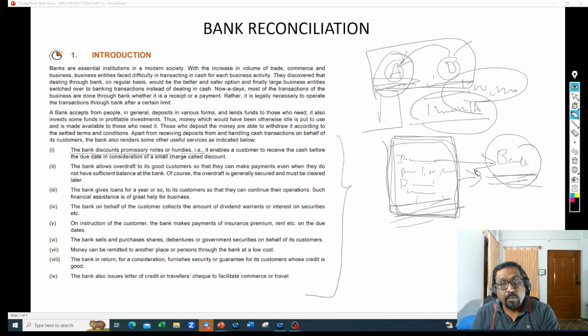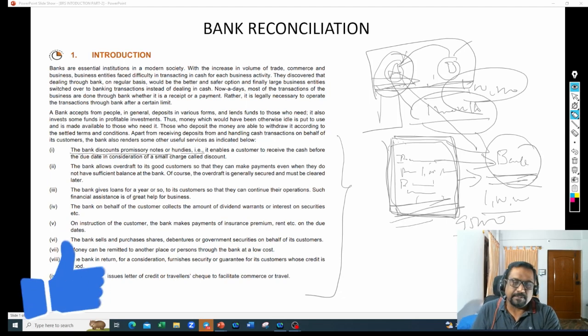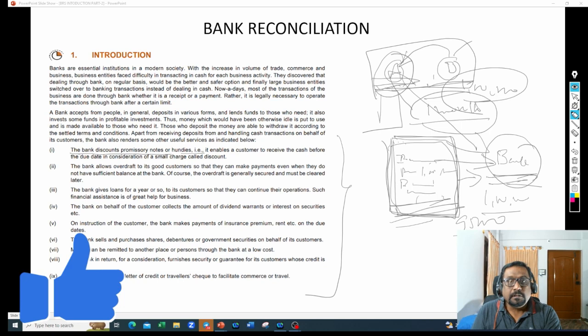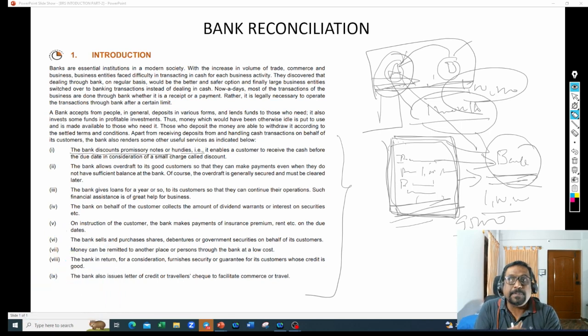Bankers will agree. Since they have good business dealings with A, the banker will say, okay, no problem, A, you give me that 1 lakh promissory note, I will give you 95,000. I'm just giving an example. Why 95,000? The 5,000 rupees is the benefit for the bank, because the banker is paying this amount to A and can collect the 1 lakh from B only after 1 month. Why should that facility be given to A? What is the benefit for the banker? There is no benefit for the banker, right?